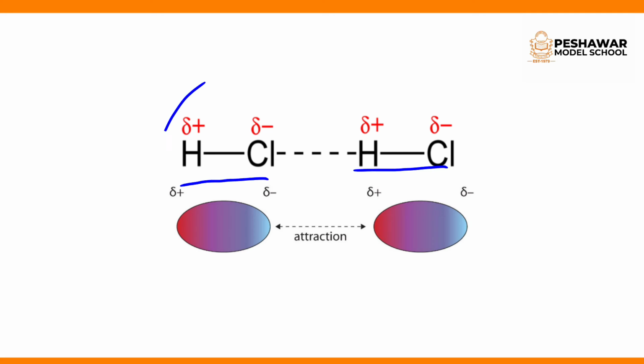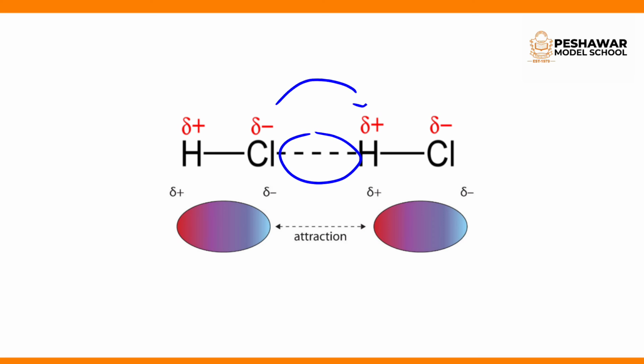Between the hydrogen and chlorine there is a bond called a covalent bond, which is a strong bond, but between the two molecules, shown by dotted lines, there are dipole interactions. Now look at the hydrogen and chlorine. The H is positively charged and the Cl is negatively charged. The Cl will attract the positively charged hydrogen atom, and the H will attract the negatively charged chlorine atom, and this type of interaction between molecules is called the dipole interaction. I think that is enough for today.